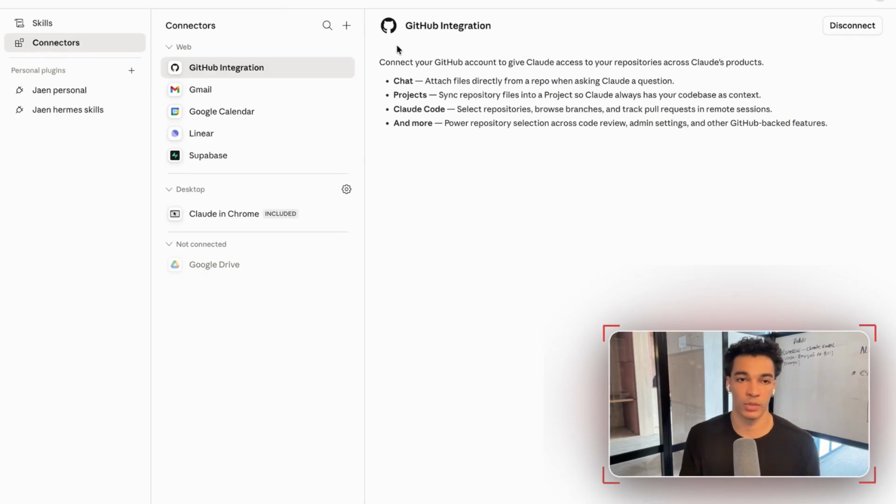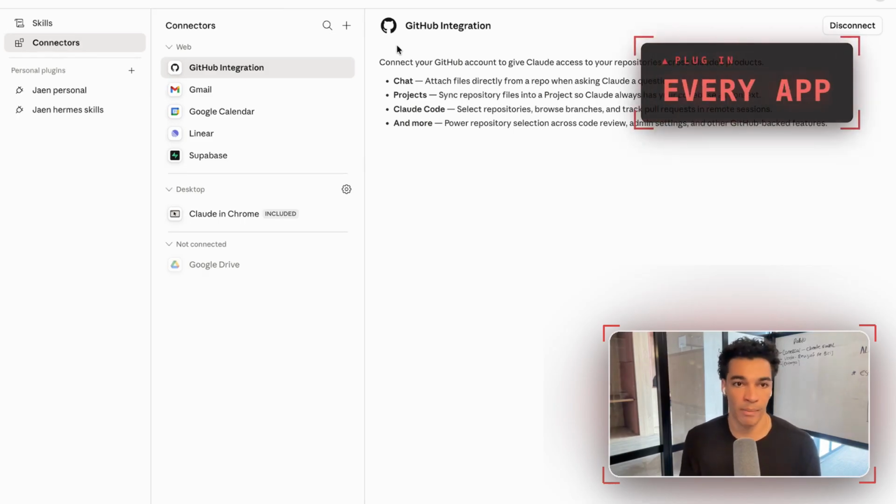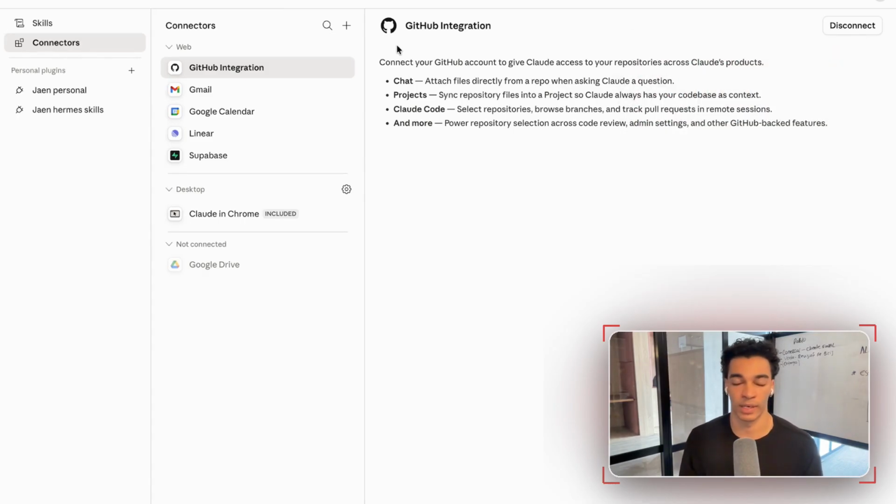What you want to do is connect every single app that you're using on a day-to-day basis already, whether that's your CRM, for example your Linear, your Supabase account, wherever you're working day-to-day. You want to connect in all of this data so that the agent is able to access it and do things for you within those other applications. Let me give you a quick example of that and show you how I'm using this to optimize my workflow.